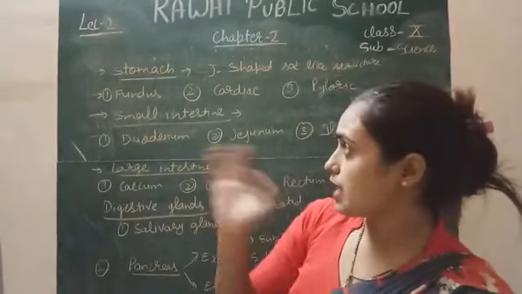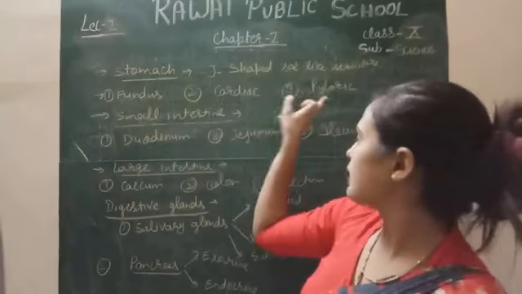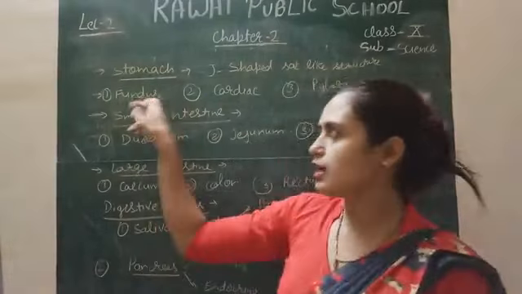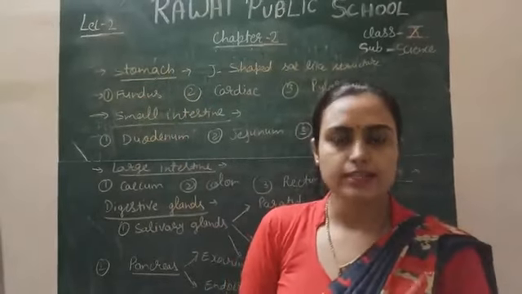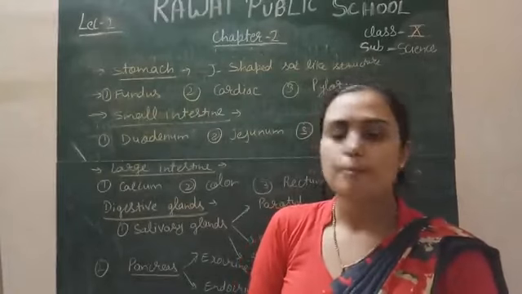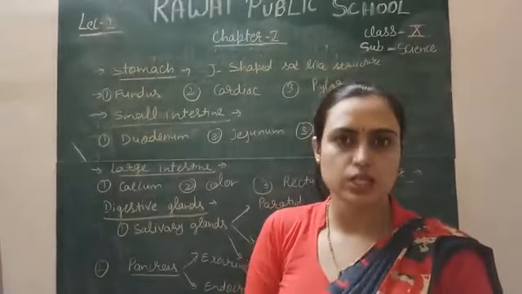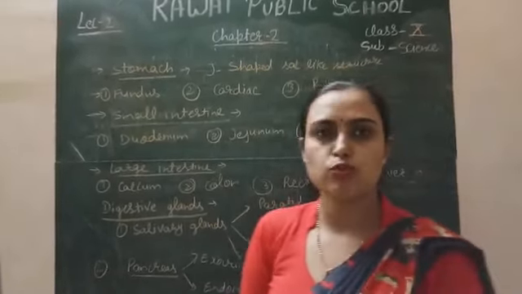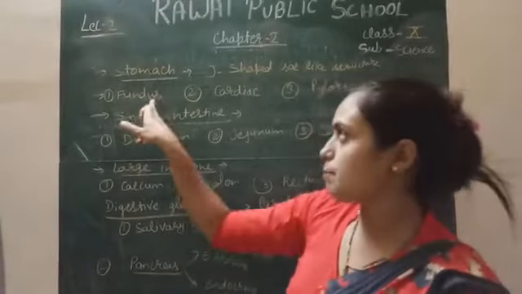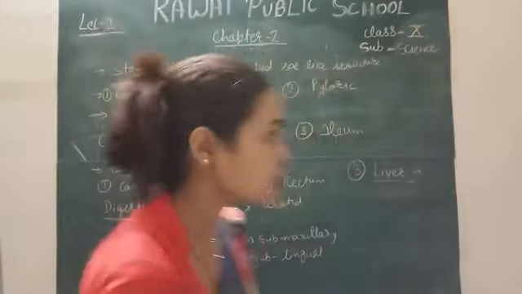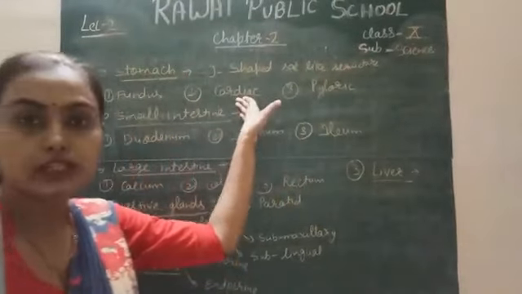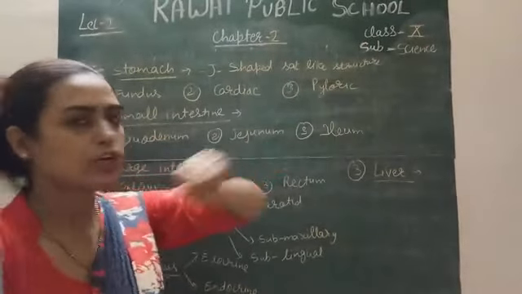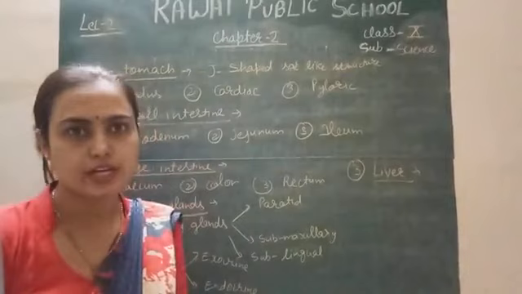It is elastic in nature and has 3 parts: the fundus, cardiac and pyloric part. Fundus is the part which is attached to the esophagus, and when the food enters, there is a sphincter present which prevents the backflow of food from the stomach into the esophagus, right? Next is the cardiac part. The cardiac part is the middle part of the stomach, where the food is stored, right? Next is the pyloric part. The pyloric part is the lowermost part, which is attached to the intestine.